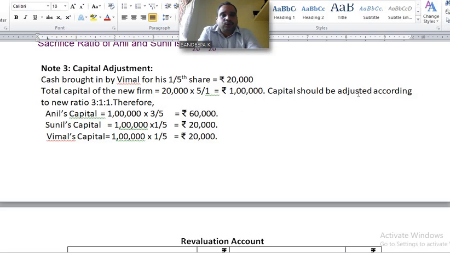This capital should be adjusted according to the new ratio 3:1:1. Therefore, Anil's capital: 1 lakh into 3/5, 60,000. Sunil's capital: 1 lakh into 1/5, 20,000. Vimal's capital: 1 lakh into 1/5, 20,000. Okay, after all adjustment, partners' capital accounts show this much balance. Understand? ಎಲ್ಲ ಅಡ್ಜಸ್ಟ್ಮೆಂಟ್ ಮಾಡಿದ ಮೇಲೆ ಪಾರ್ಟ್ನರ್ಸ್ ಕ್ಯಾಪಿಟಲ್ ಅಕೌಂಟ್ ಅನ್ನುವಂಥದ್ದು ಎಷ್ಟು ಬ್ಯಾಲೆನ್ಸ್ ತೋರಿಸುತ್ತೆ? 60,000, 20,000, 20,000 ಬ್ಯಾಲೆನ್ಸ್ ತೋರಿಸುತ್ತೆ. Understand?